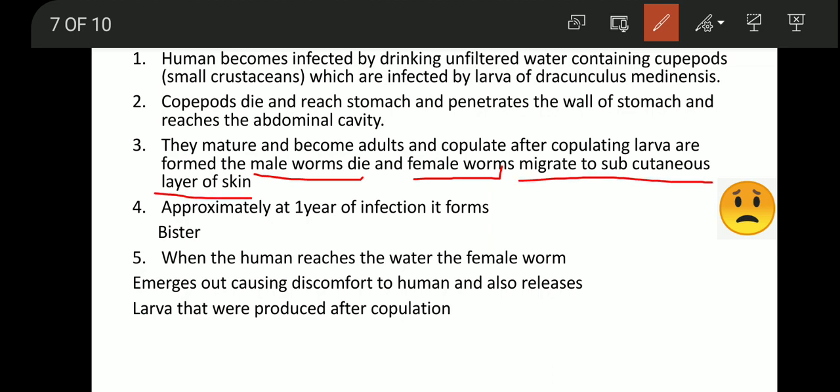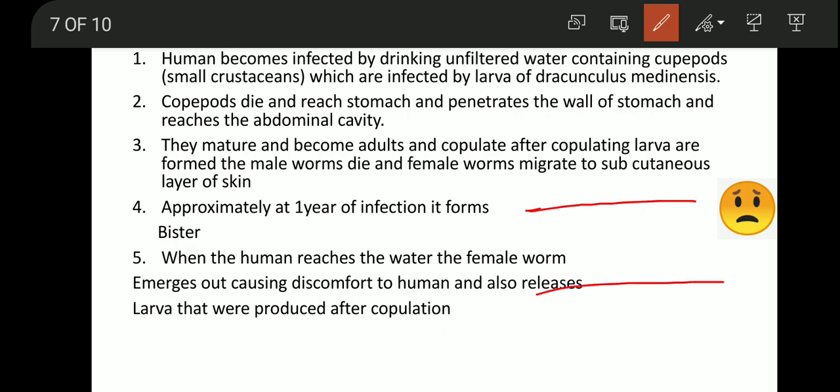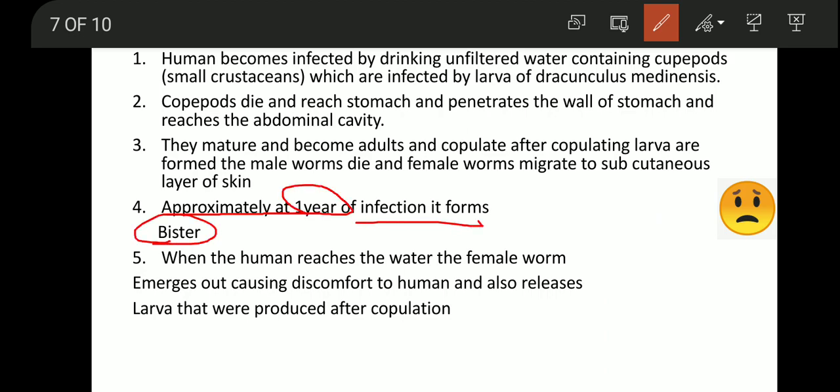of the skin. What is meant by subcutaneous layer? Assume this is your hand and this is the top layer of the hand. This is called the cutaneous layer, and just below this layer is the subcutaneous layer. So these female worms will migrate to the subcutaneous layer of the skin, and there is no symptom till 1 year. After approximately 1 year of infection, blisters are seen on the skin.